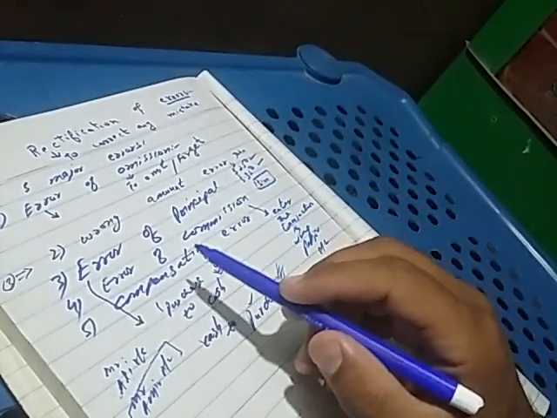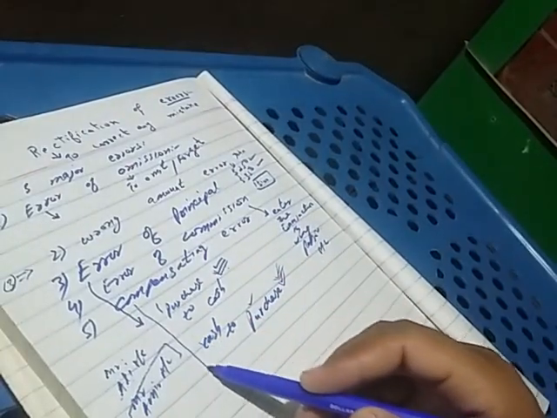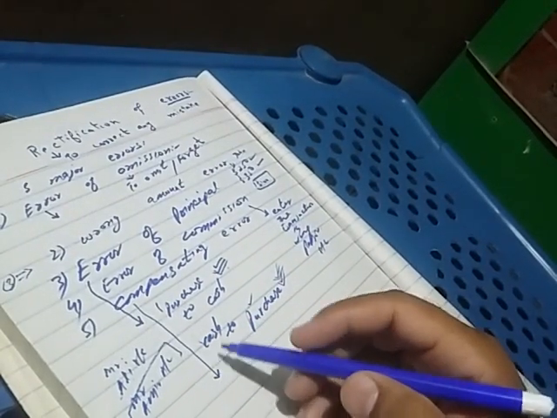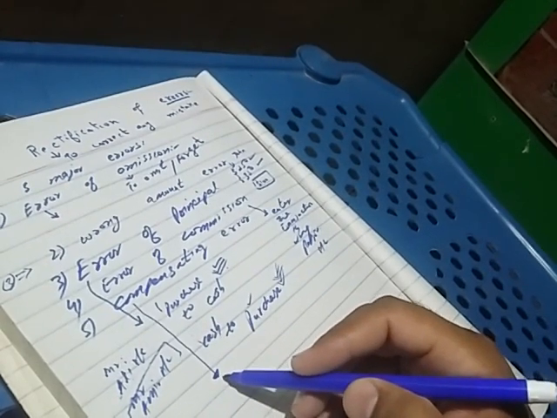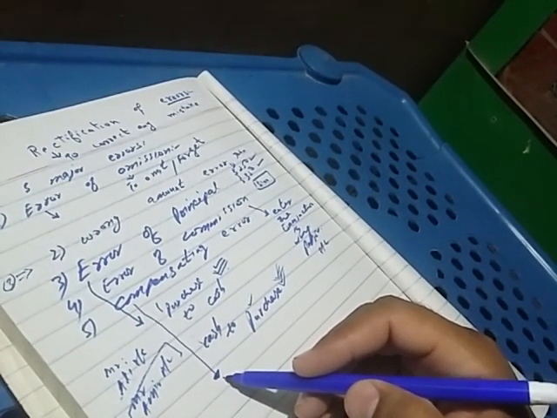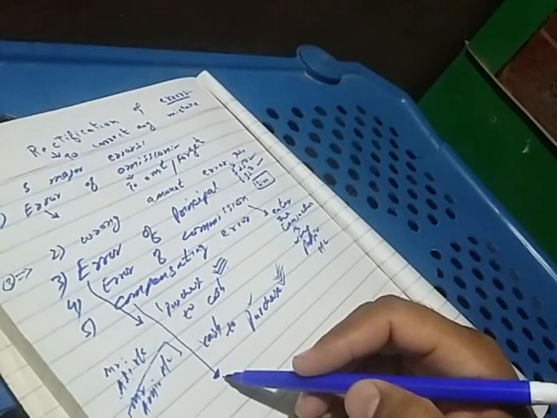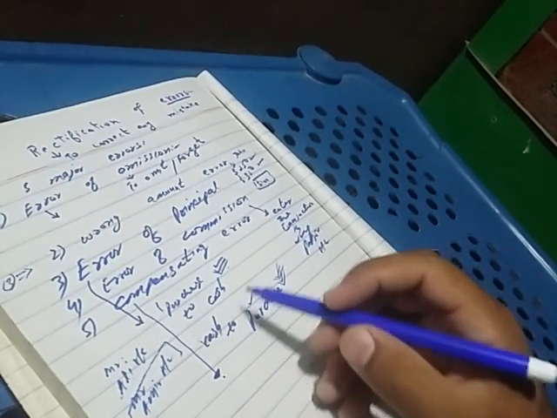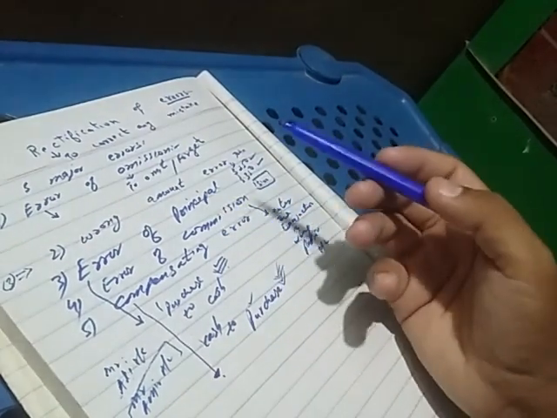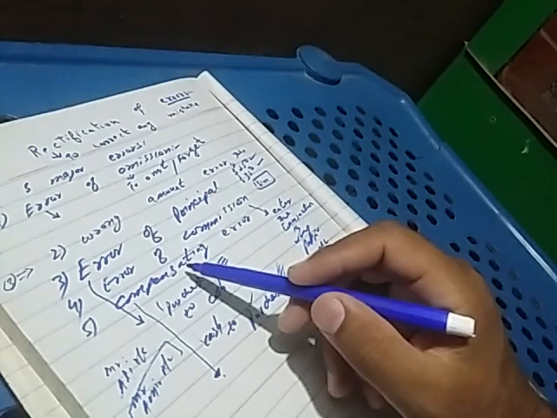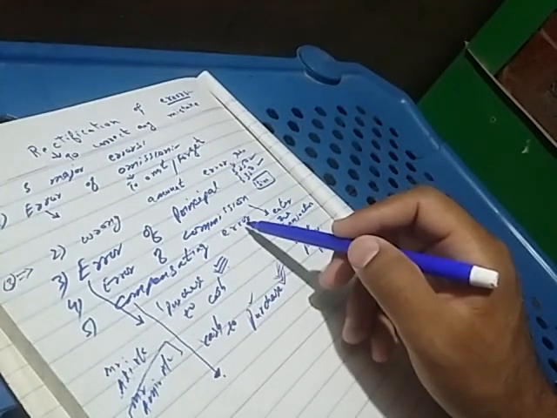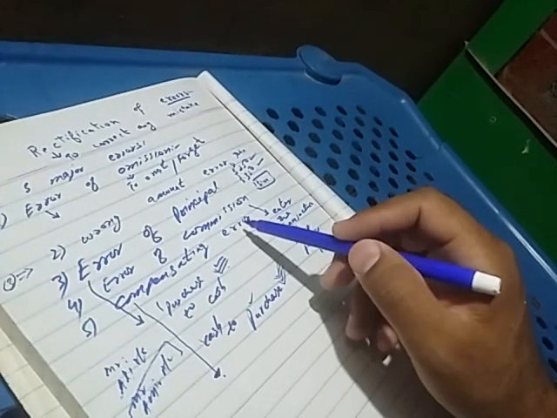Understand? Last but not the least, compensating error. It is basically an error from the accountant's end. When the accountant sees that he has made a mistake, he compensates it from his own. He does not consider the principle, the laws and rules of the journal. He tries to compensate that error by himself. It is basically compensating error.